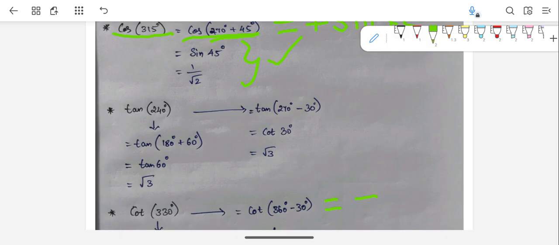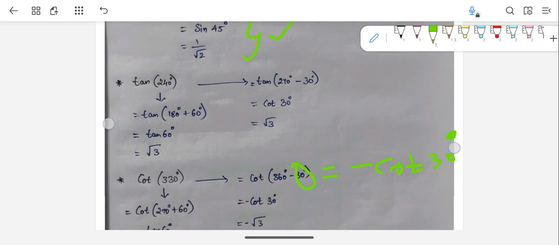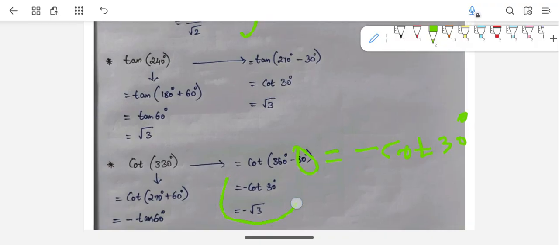That's it. For the trigonometric ratio, it is 360, right? For 90 and 270 formats only it will change. Here it is 360. So what I said, 180 or 360, you have the same trigonometric ratio only. So same cot only you will get, just the theta value. So what is theta? 30. So minus cot 30 degrees, right? So this is the answer. Minus cot 30 degrees is root 3. So minus root 3. That's it.